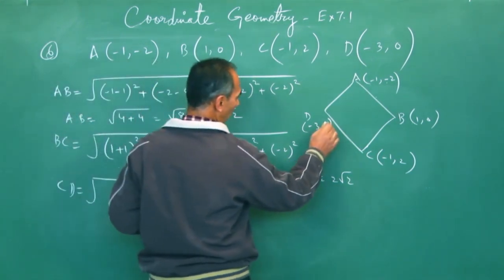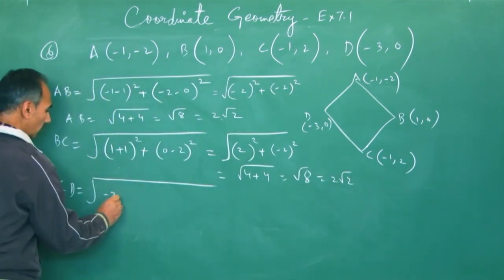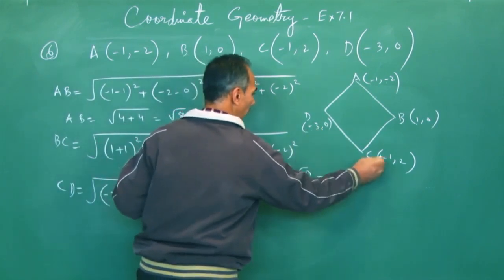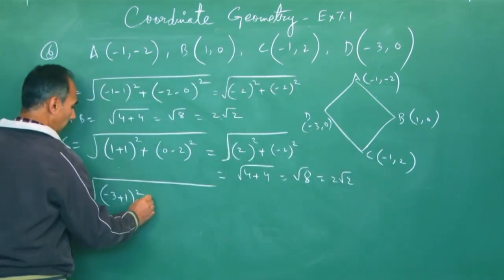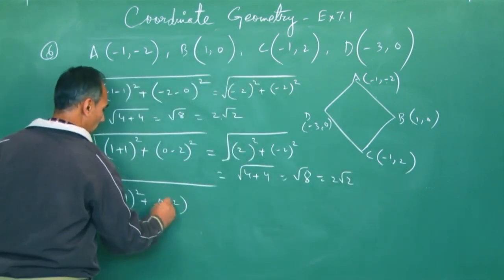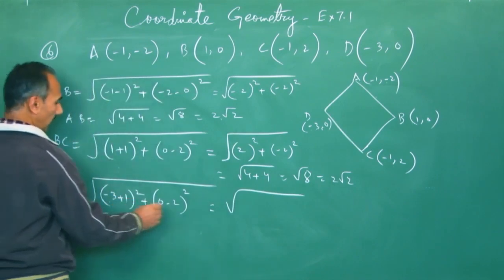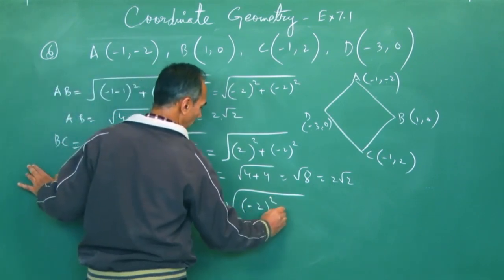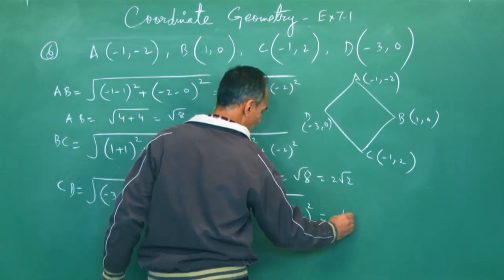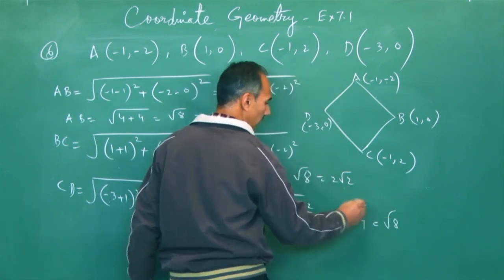CD is x2 minus x1, plus y2 minus y1, 0 minus 2 whole square. This is minus 2 whole square. This is also minus 2 whole square. That's 4 plus 4. So root 8, same, 2 root 2.